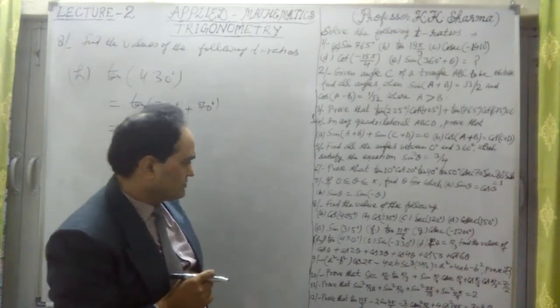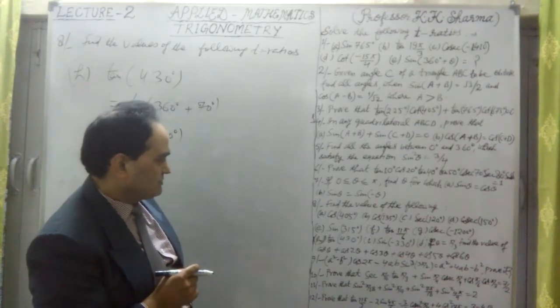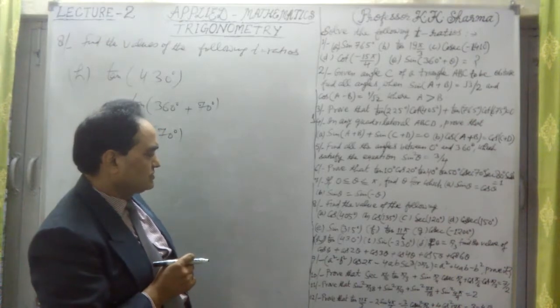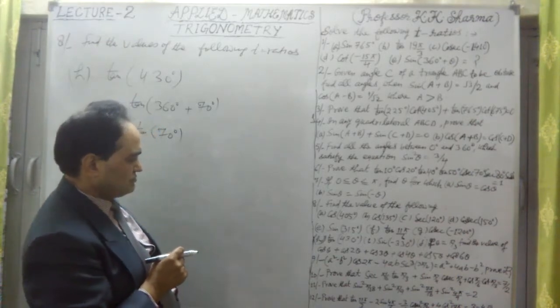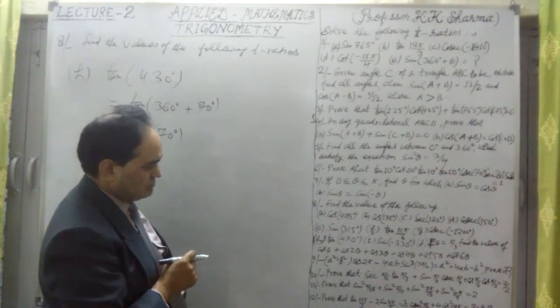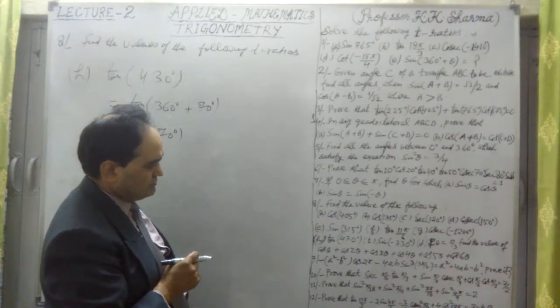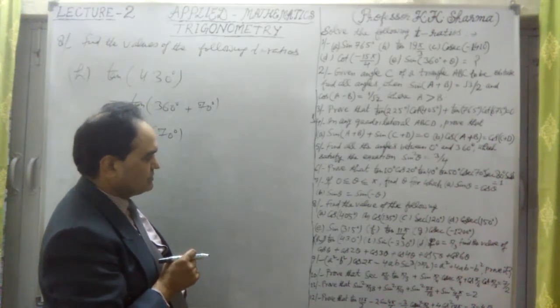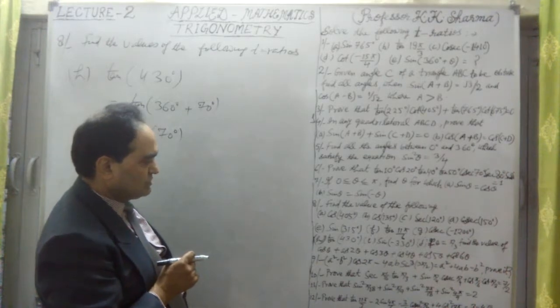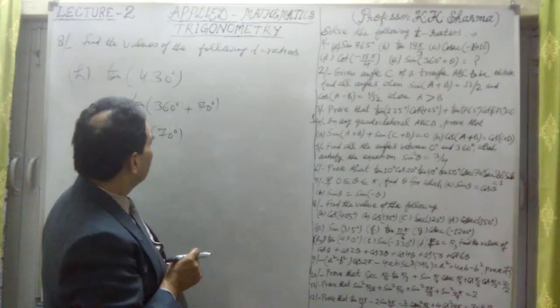It's coming something different. 430 degree. 360 plus 70 degree. Plus 70 degree value is not calculated. It is 430 degree.